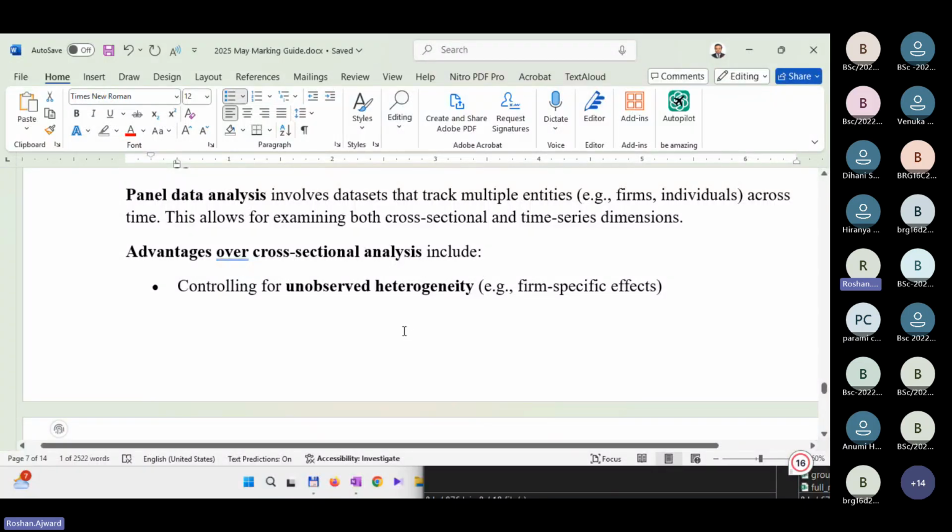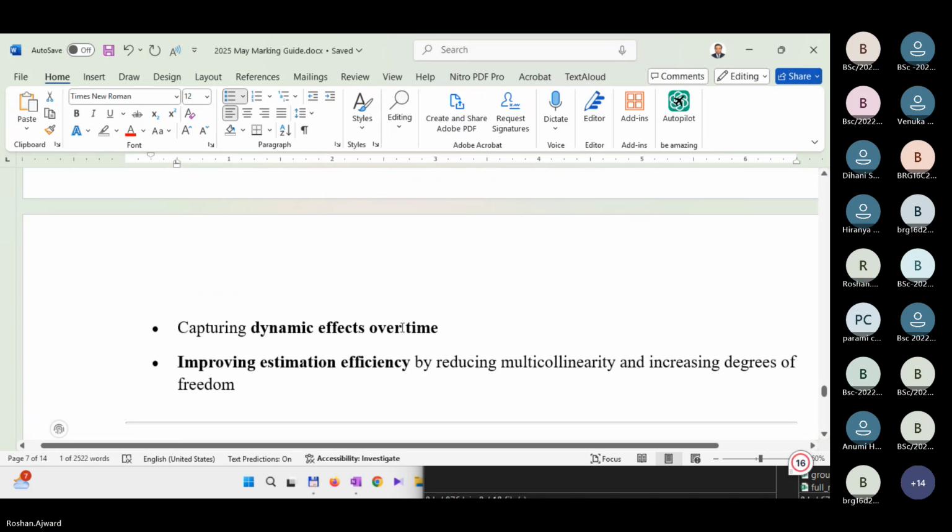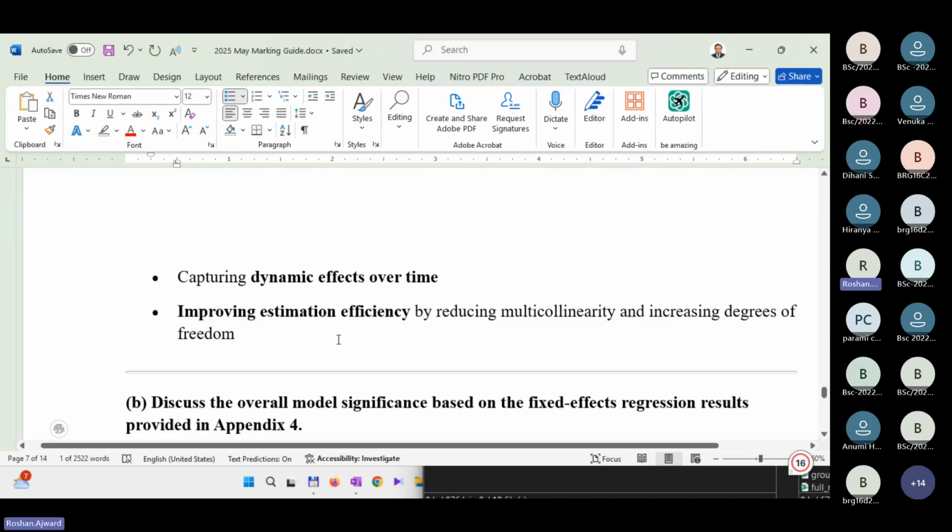We cannot control for these fixed effects or random effects in normal regression. Likewise, improving the estimation efficiency. And particularly if you say that in normal regression it considered the observations as separate investment firms, and under panel regression as one set, then that would be considered a full answer.